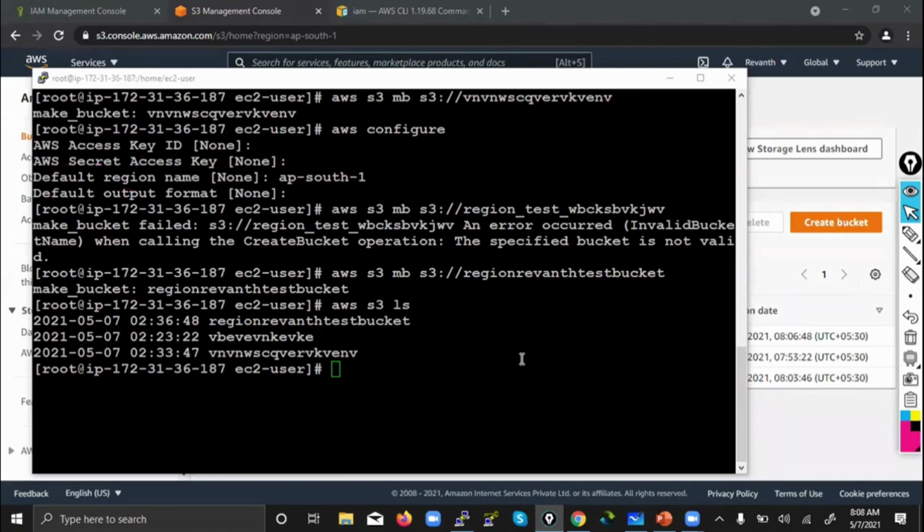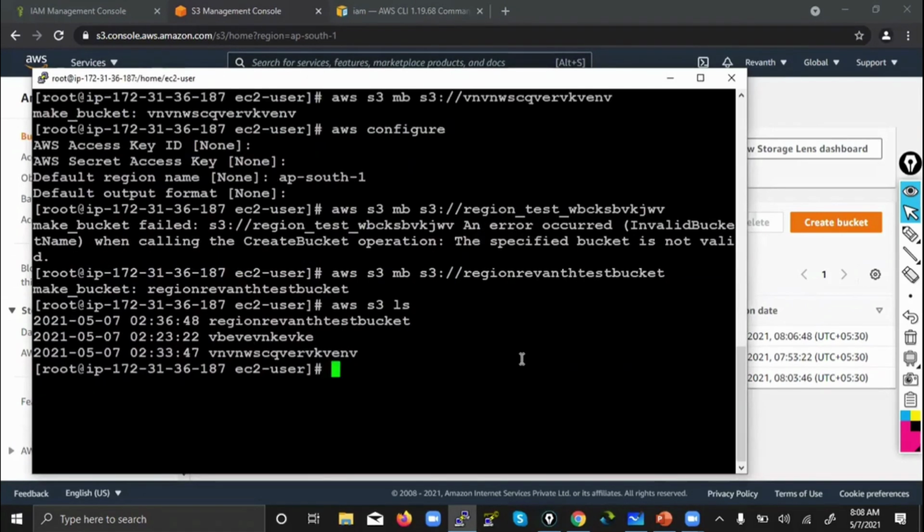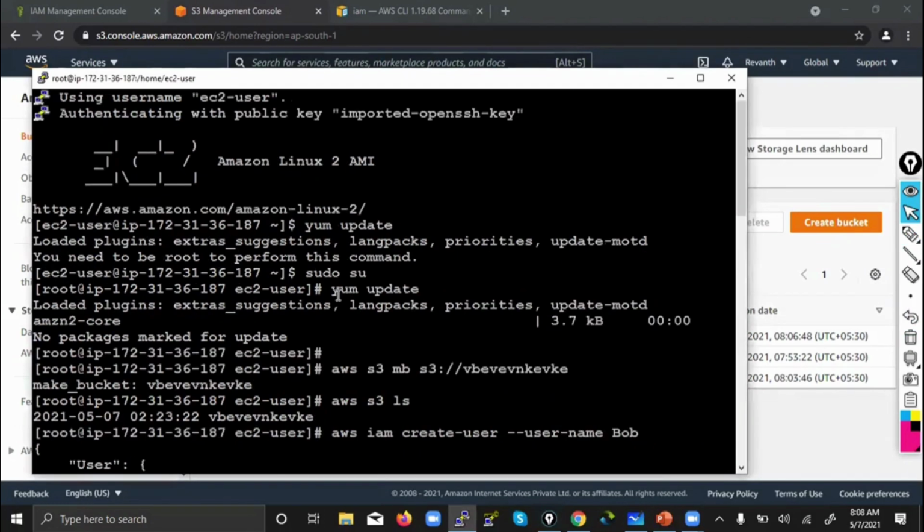So you see, by seeing the error also you need to understand this. Here I have shown you two types of errors. What is one type of error? One is access denied. Here also access denied.